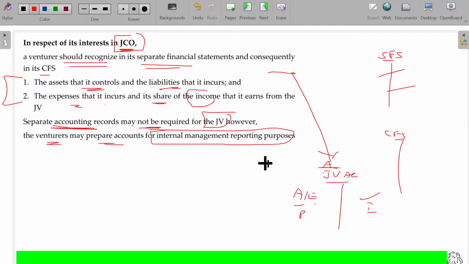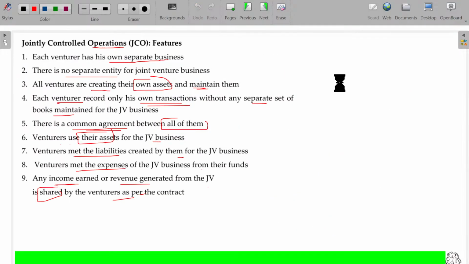Is that okay? Whatever assets and expenses are spent for the joint venture will be their own assets, and what they get in return will be subtracted. The balance will be identified as investment in the joint venture business. So that's what the topic is about.